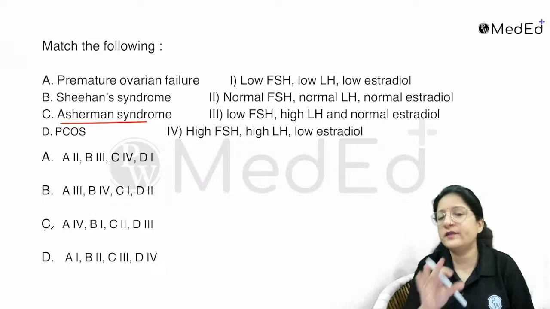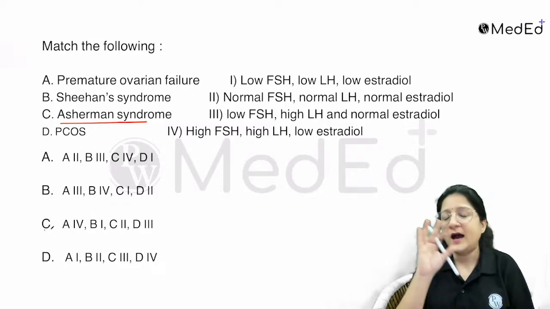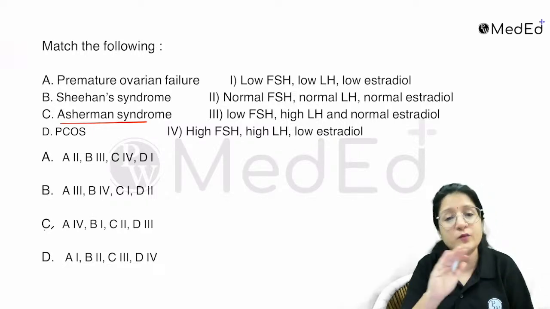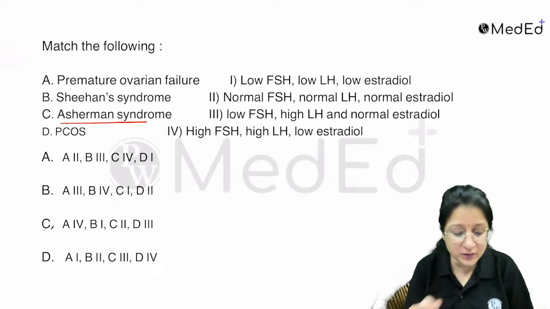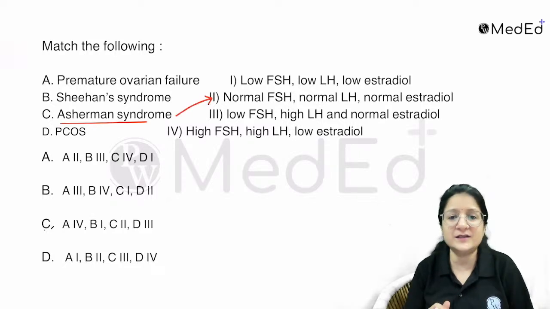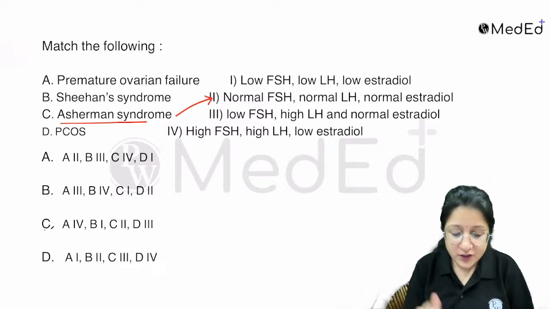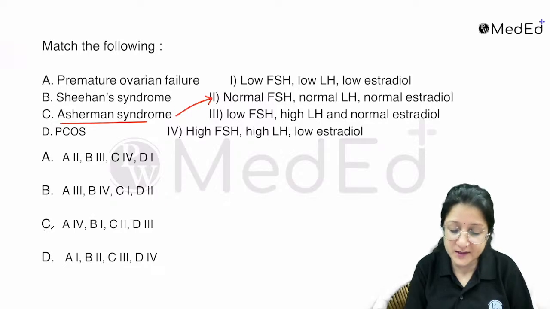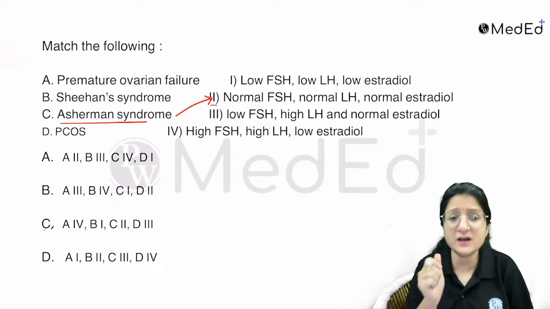There's nothing wrong with the ovaries, the hypothalamus or the pituitary. With Asherman syndrome, the hormonal profile is actually absolutely normal. So normal FSH, normal LH, and normal estradiol, right? So option C matches with 2. This thing we are sure about, right?